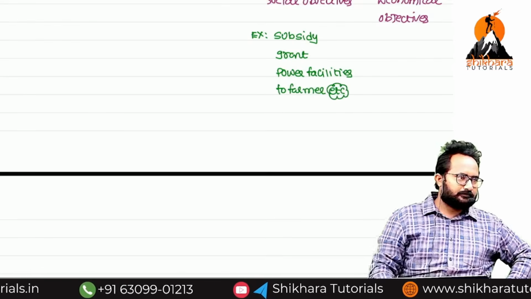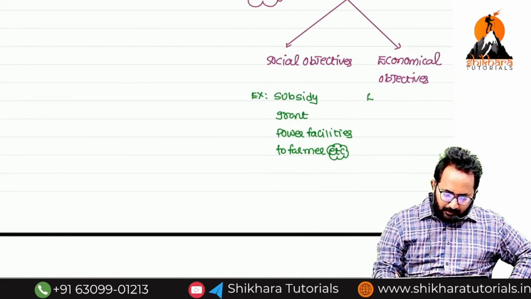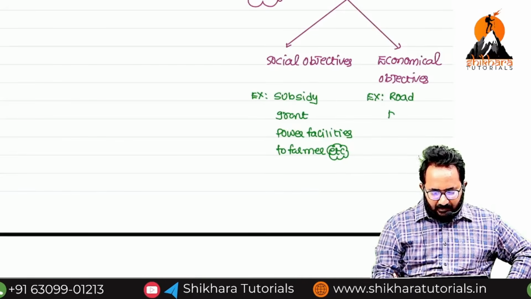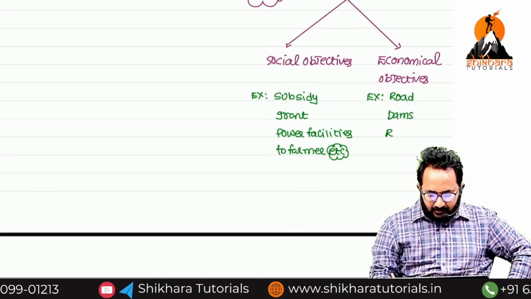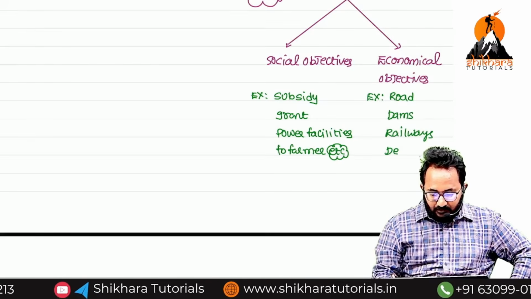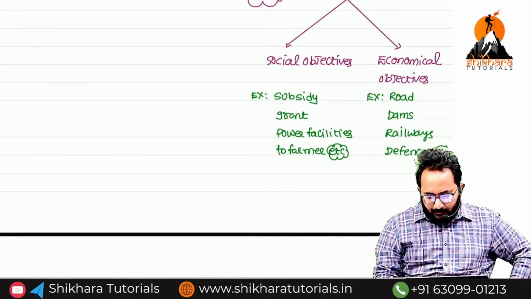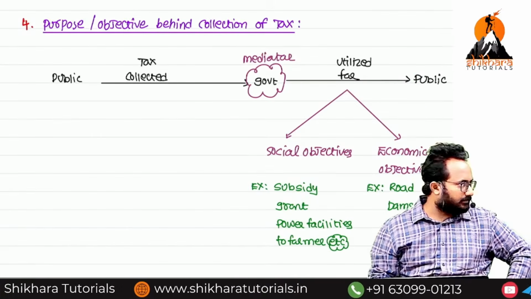Pensions, etc. These are all social objectives. Next, coming to the economical objectives: road construction, dam construction, railways, yes ma'am, railways and defense, security. These are all what, ma'am? Development related objectives, that is economical objectives.